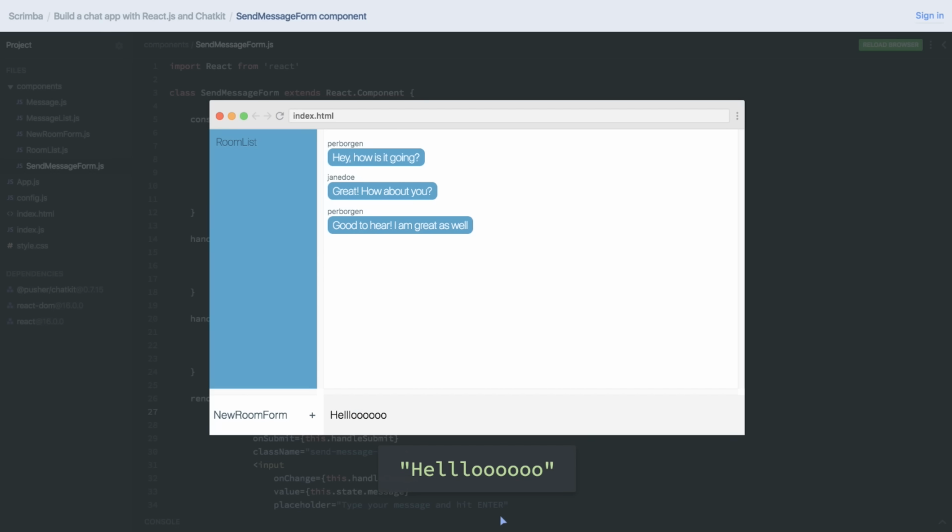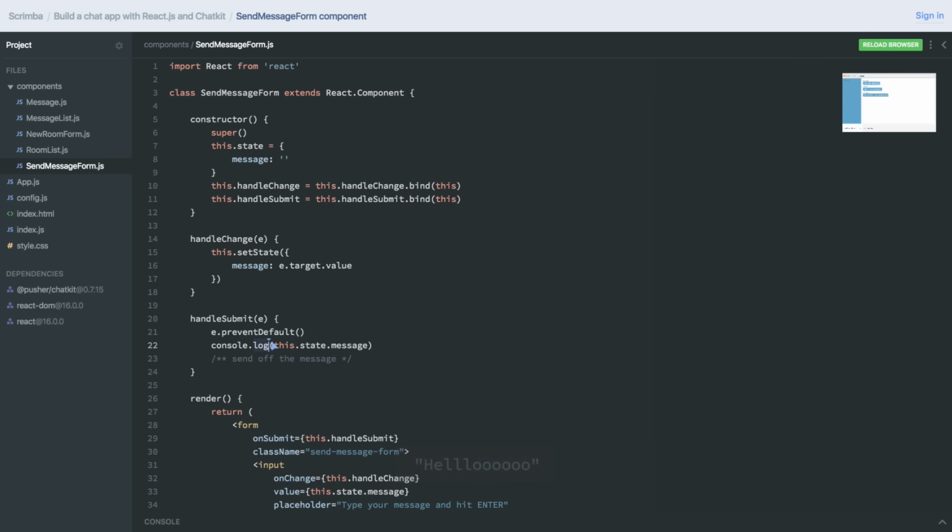Hello, submit, and there we logged it out from this place right here. Now, finally, I want to point out that onSubmit and onChange are event listeners provided by React, and they are wrappers on top of the native event listeners, which you write without the capital C and S. However, this.handleChange and this.handleSubmit could have been called whatever we want.